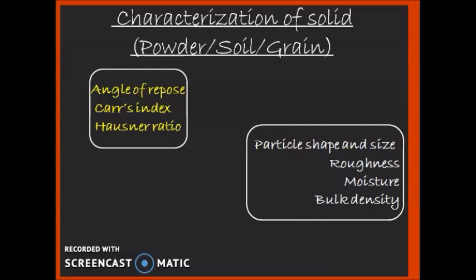These describe the tendency of solid to flow. Flow of solids is observed in hoppers. It could also be observed when the solid particles are conveyed using conveyors.